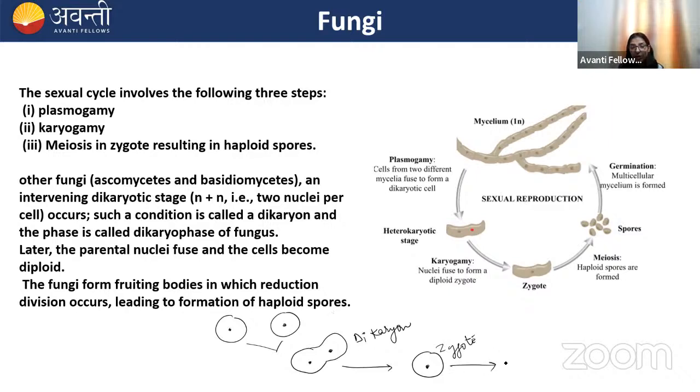And this zygote will undergo meiosis. So in fungi, you will observe zygotic meiosis, and haploid spores are formed. These haploid spores will form hyphae, then the hyphae multiply and form a network which is known as mycelium.